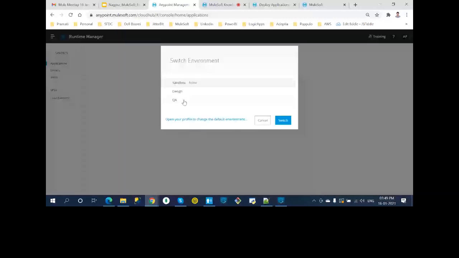So this step you need to do, otherwise your deployment won't work. So we are switching to QA, and you're seeing that nothing is there. So clean, we don't have anything. As part of your process, we'll be deploying one application here. We'll be running that application. So now this part is done.